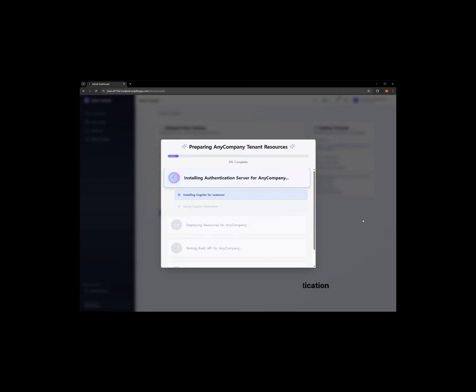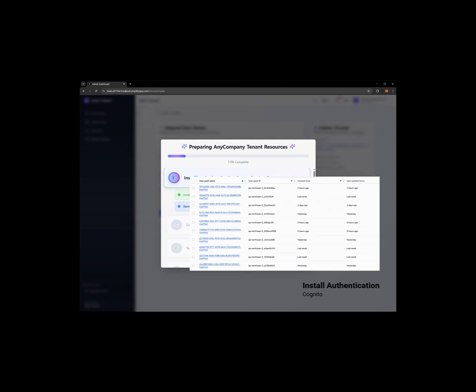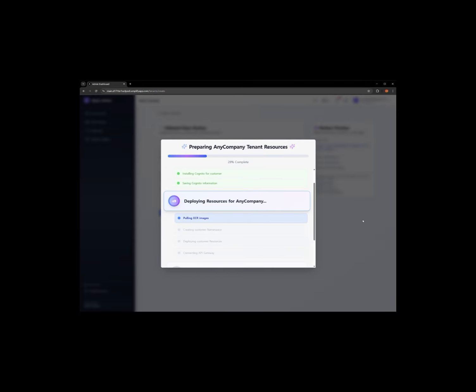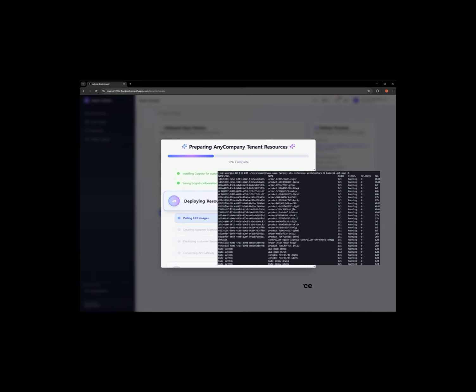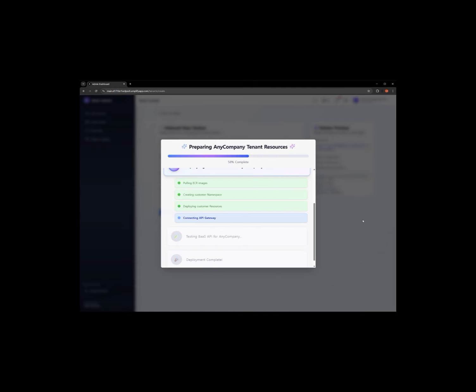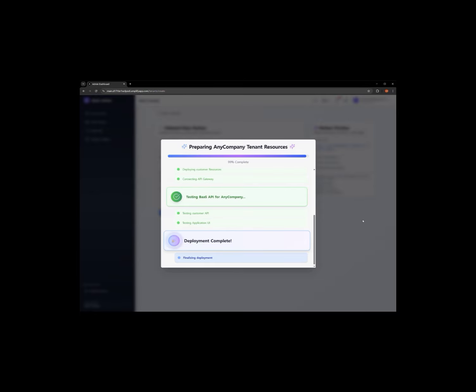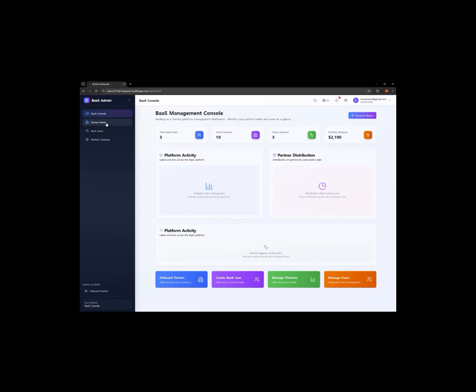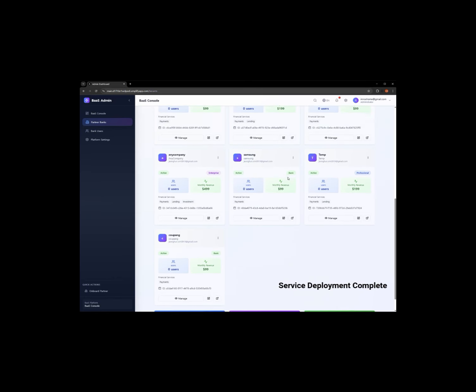Once the client registration request is complete, the BOS platform first uses Amazon Cognito to automatically create a separate, dedicated authentication system for that client. This provides Any Company's end users with an independent and secure environment to log in. Simultaneously with setting up the authentication system, the core resources for the financial products that Any Company will use are deployed in the Amazon EKS, or Kubernetes, environment. The financial product services are deployed independently within an isolated namespace for each client, ensuring stability and security. After all deployments are automatically completed, you can see on the admin dashboard that Any Company has been successfully registered and its services are activated. The work for the financial institution is now done.